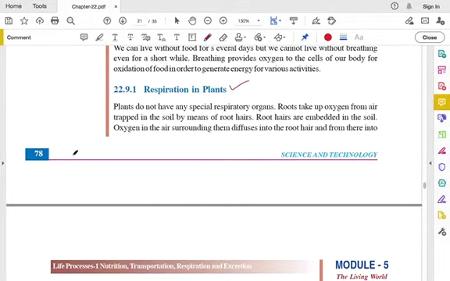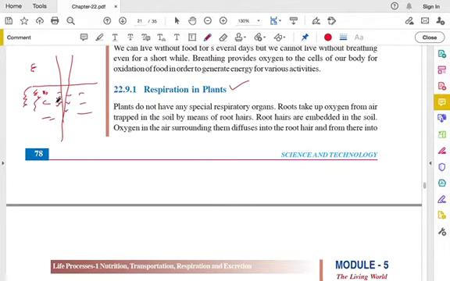So you can see, I will draw here. Let's say this is the soil level, and this is the plant root here, okay. And the root will have root hairs present on the root, okay. So in the soil, what happens is that some amount of oxygen from the air is trapped in the soil, so it will be present inside the soil.